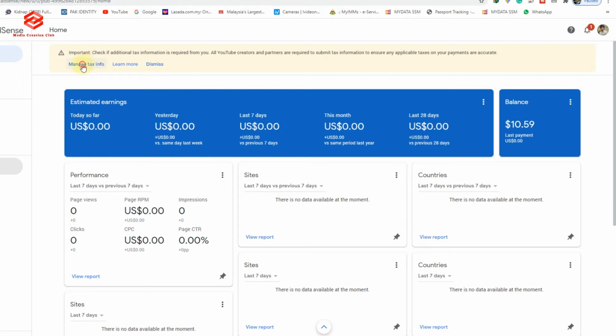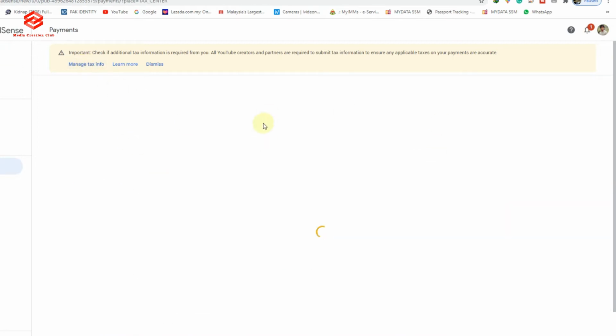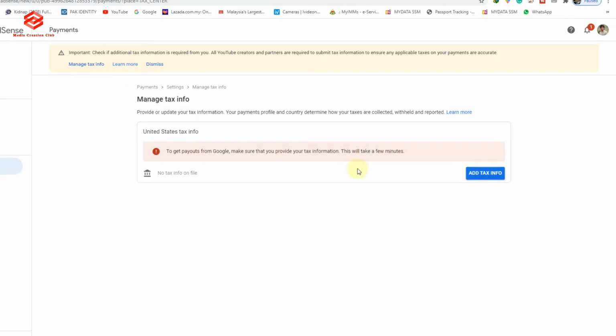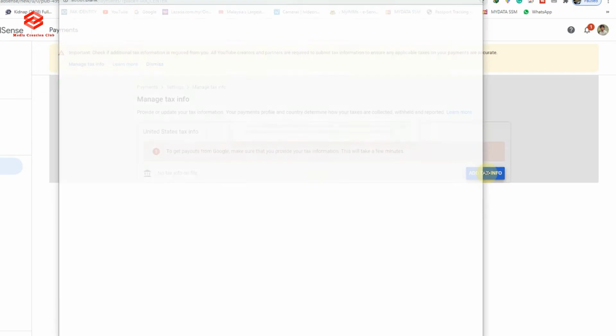Click manage tax information. Then, as you can see here, the notification says add tax information. So we just click add tax information.